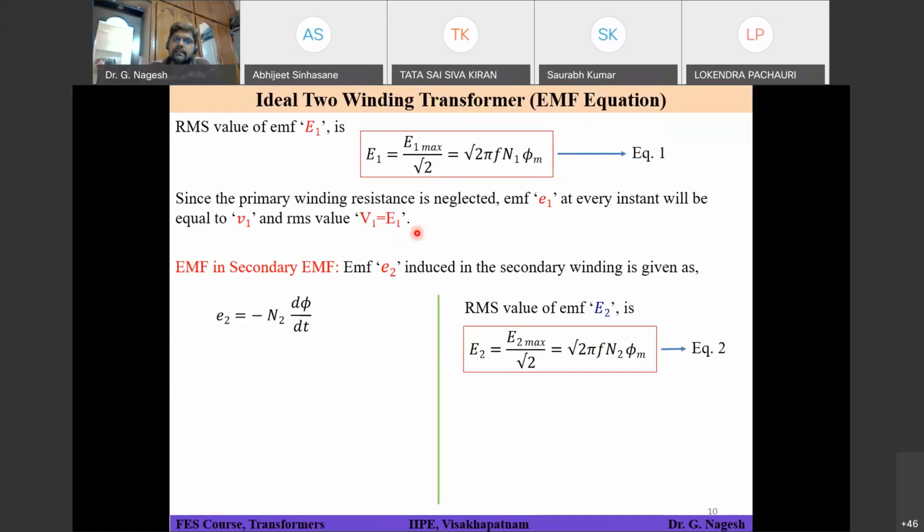And if you apply KVL for your primary winding, V1 is equal to E1. That's what we have seen till now with regard to your primary winding expression. I hope it is clear to everyone. Nothing much is there: assume flux phi equals phi m sin omega t and do the derivation. That's all.